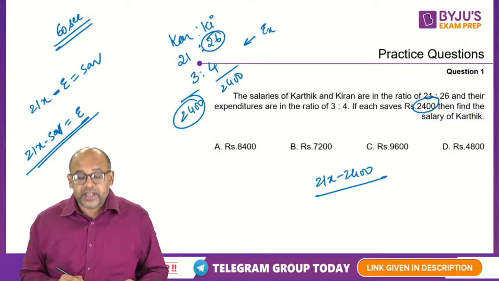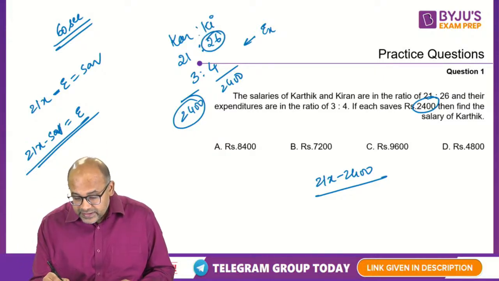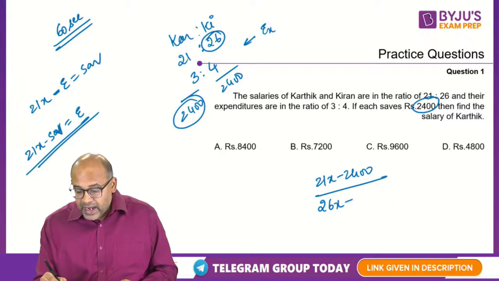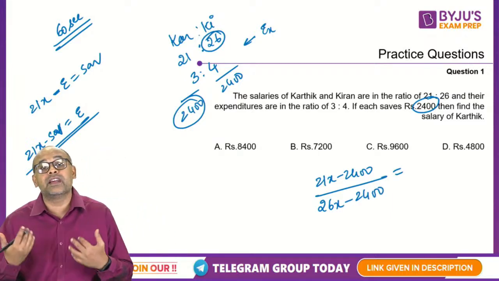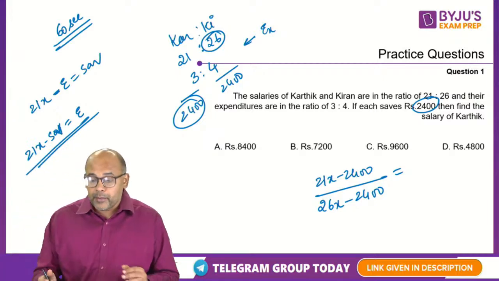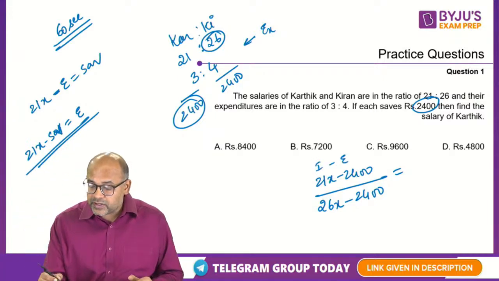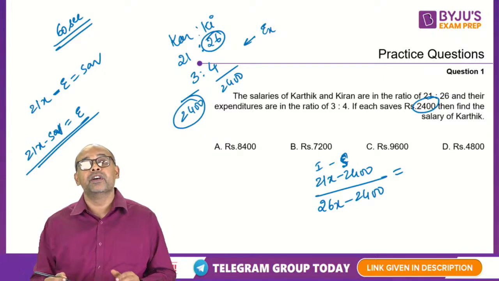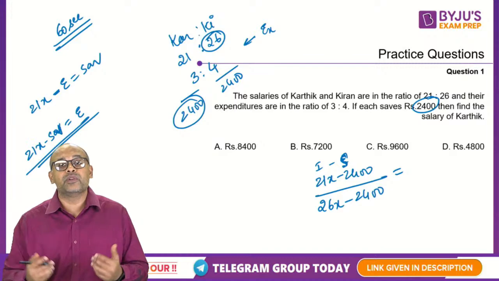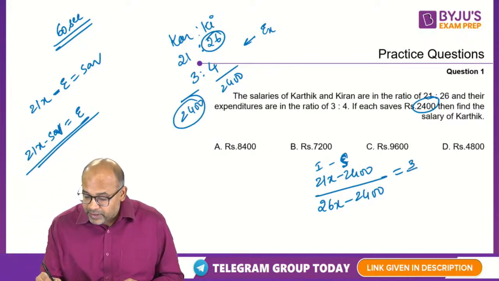Second person, Kiran: Kiran's income is 26x and saving is again 2400. So if I take this ratio, what do I get? I get the ratio of their expenditures, because income minus saving is your expenditure. So I am actually taking the ratio of expenditures, which is given to me as 3/4.